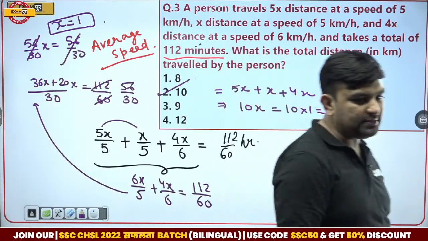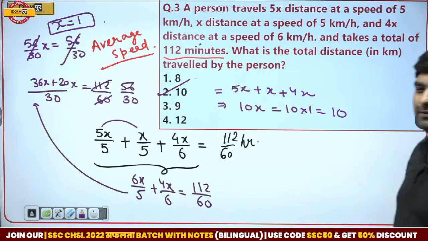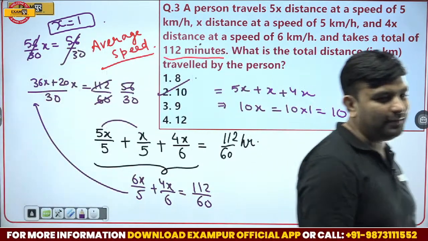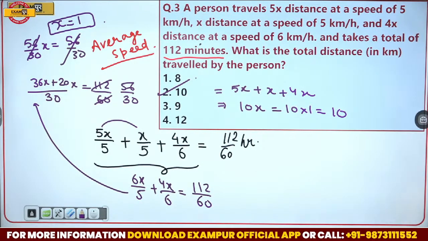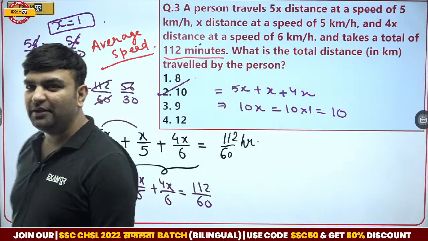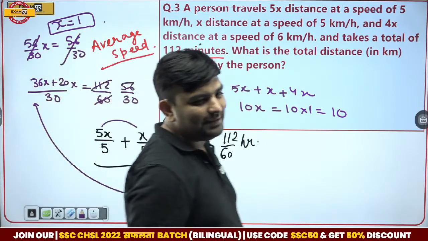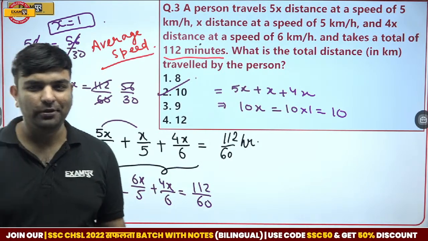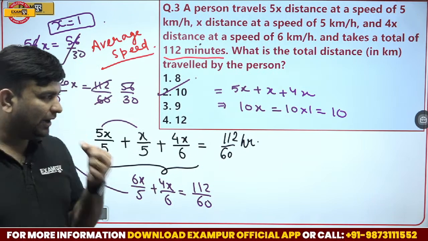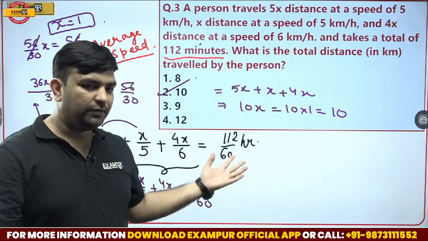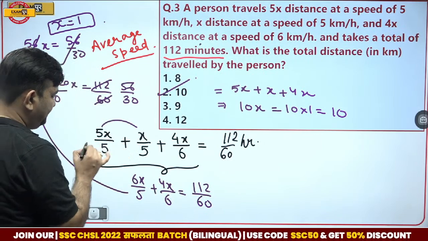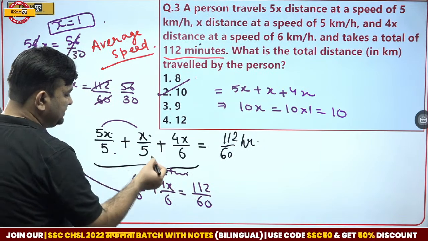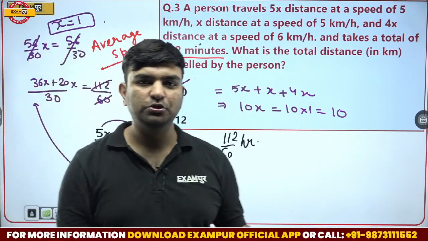If you want to take some risk, guys, you can take x as an integer, but I would not recommend marking 10 as the answer directly, because x can come in fractions as well. Then you will be saying, sir, we have made an error, which I don't want in any case. That was one of the questions in which the total time, distance upon speed, is given as 112 by 60.